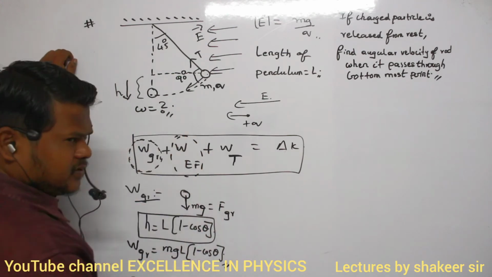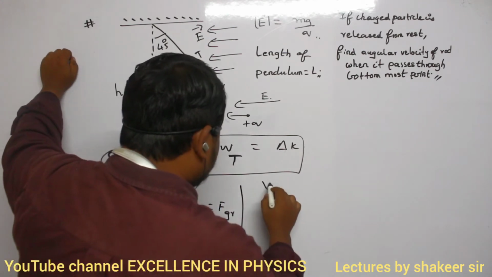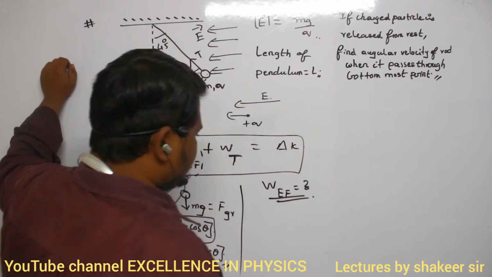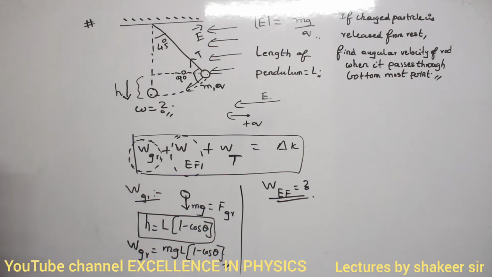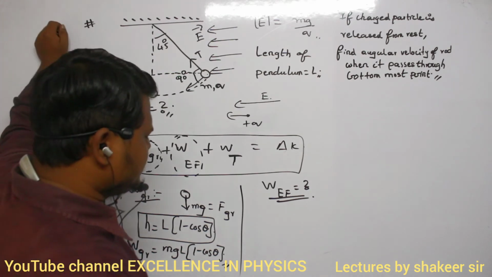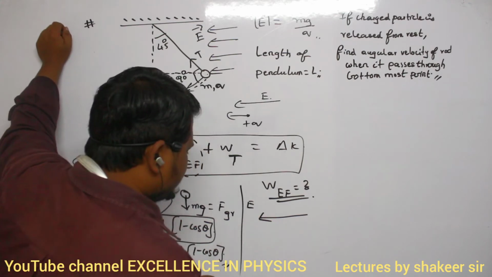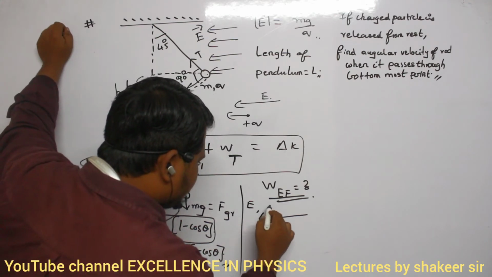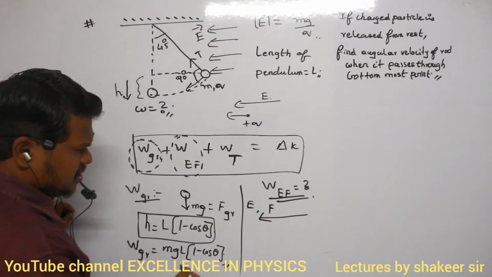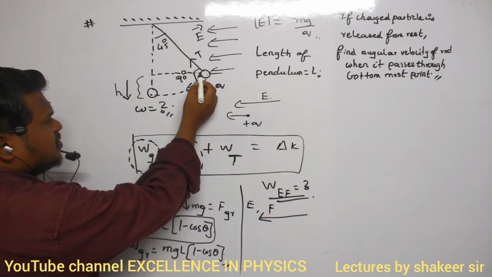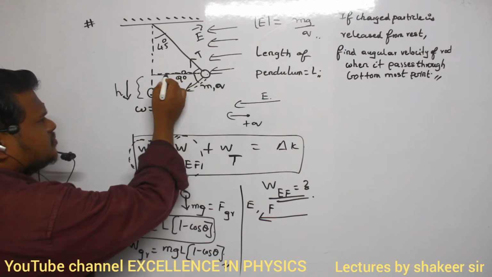Okay. Now we will calculate the work done due to electric field. This also we have to calculate. So the second one is work done due to electric field. How can I calculate this? Electric field is applied in which direction? Electric field is applied in this direction, so this will be the direction of force also. It means the electric force is applying force in this direction and the pendulum is moving from here to here in the same direction.